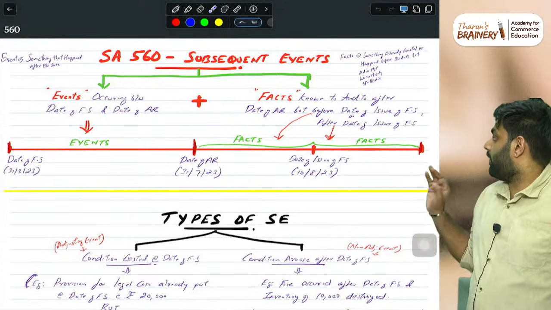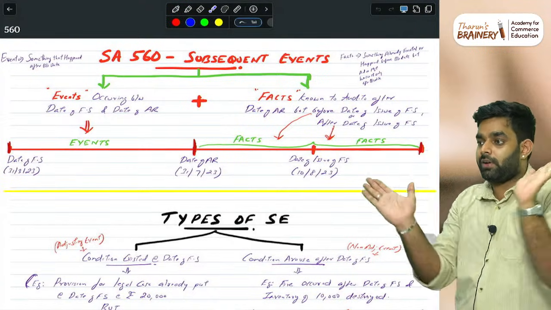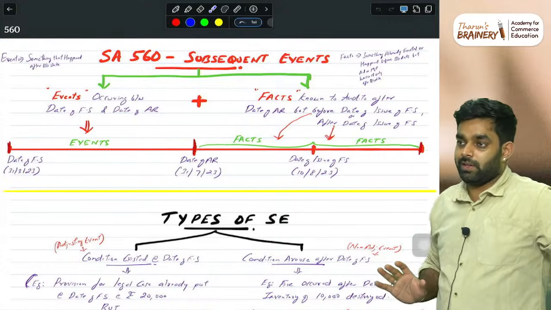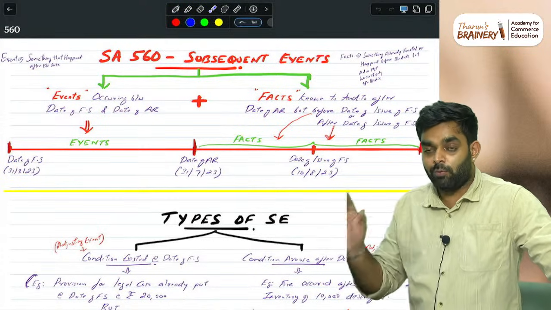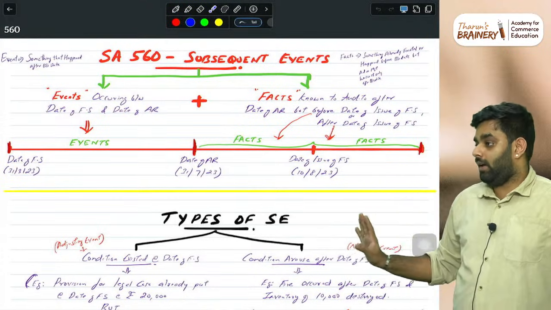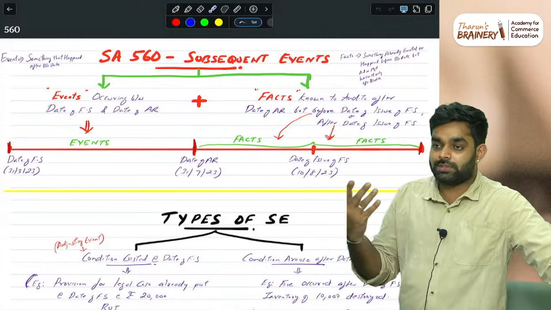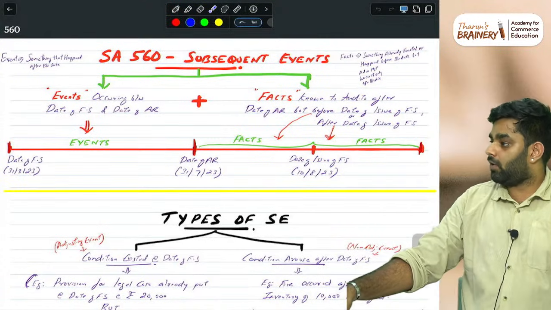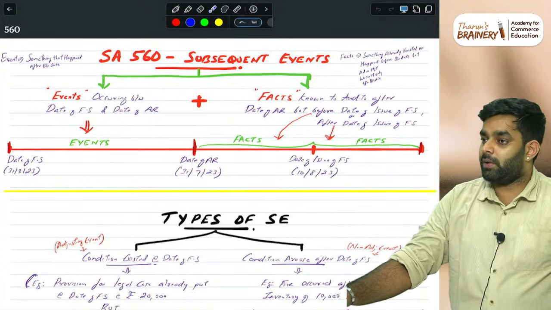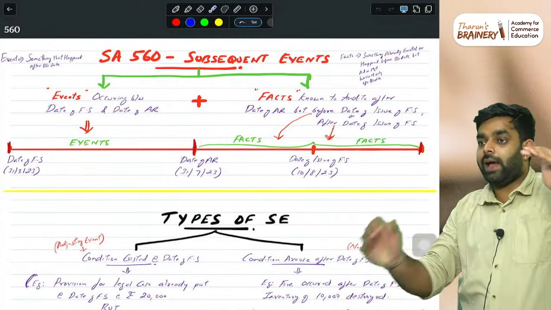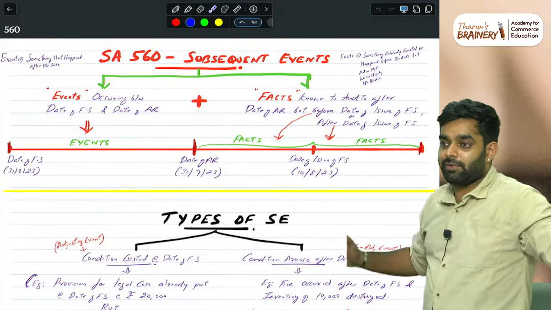The problem with 560 and 570 for CA Final is that in the study material they have only given one small chart, and they are asking questions directly from Inter. Whatever points are there in the Inter, that is what they are asking in Final, and your suggested answer has those points. So every faculty, me or any other, whatever books they give you, will incorporate the Inter content in 560 and 570. And in 560, if you have seen the ICAI study material questions, some complicated ones are there. The answer we may know, but the presentation they have written is different. So that kind of complication is there.